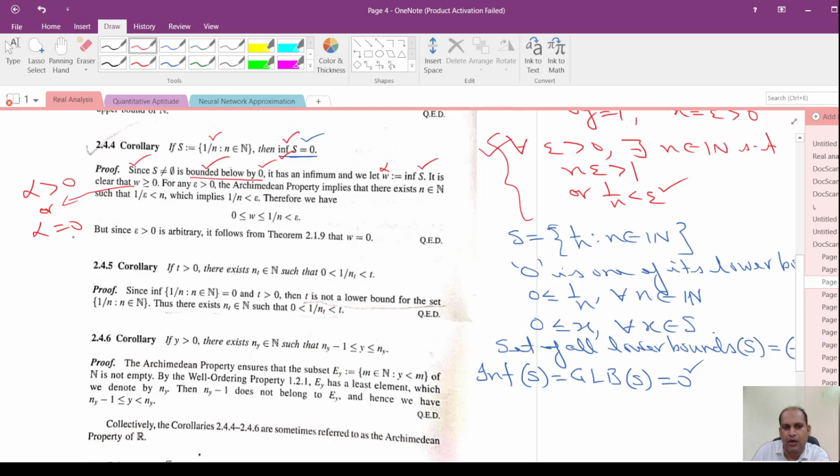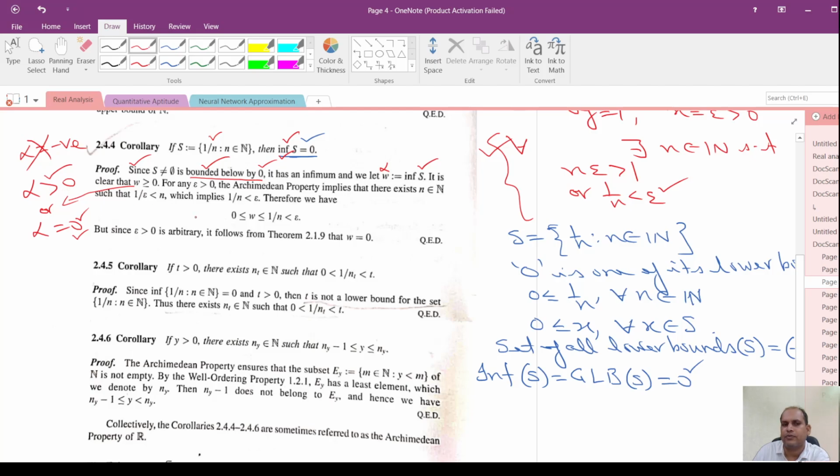Hence we get 0 greater than those negative real numbers. This is the reason we don't need to look at alpha negative, because we have a bound greater than it. Now the possibility is that either alpha is equal to 0 as the infimum, or alpha is strictly greater than 0. So we need to discard this case.